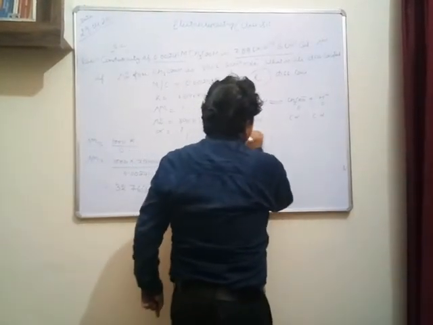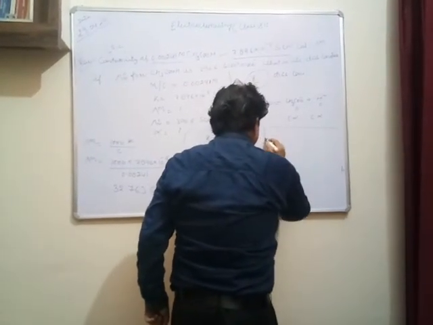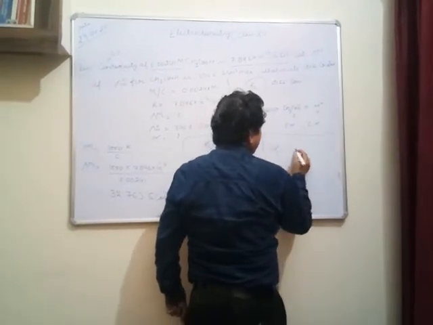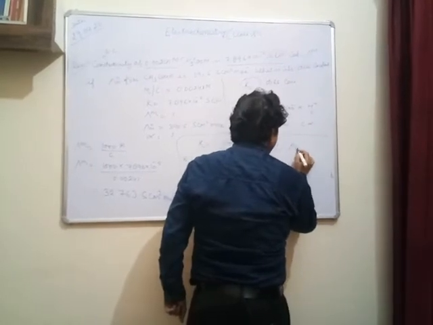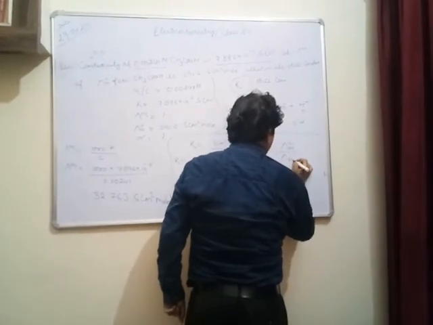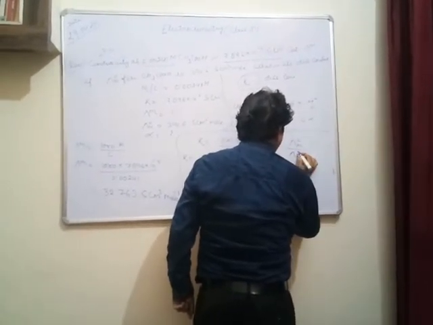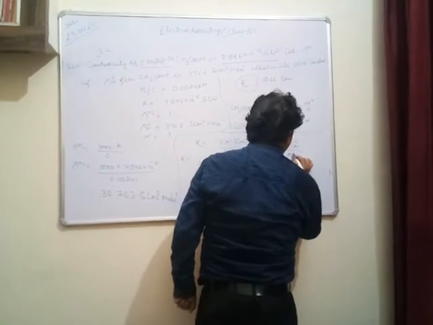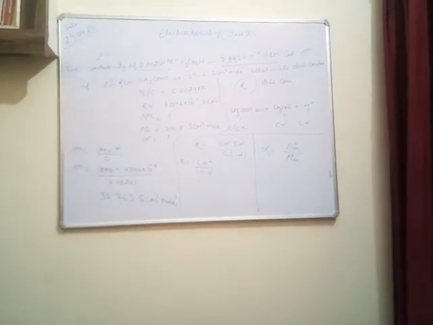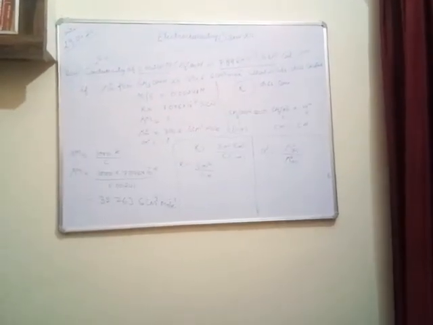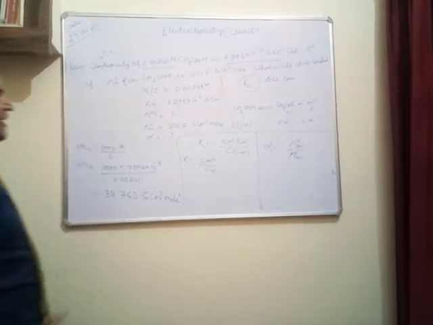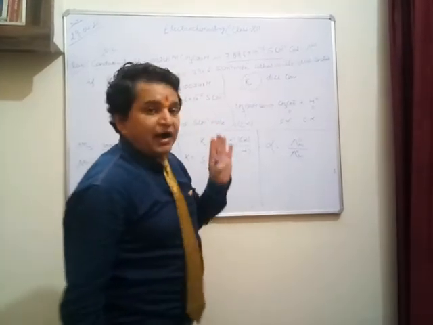In the previous chapter we discussed that the degree of dissociation alpha is equal to the calculated molar conductivity upon the molar conductivity at infinite dilution. So alpha is equal to lambda m c, where c means calculated, upon lambda m naught, which is the value at infinite dilution.